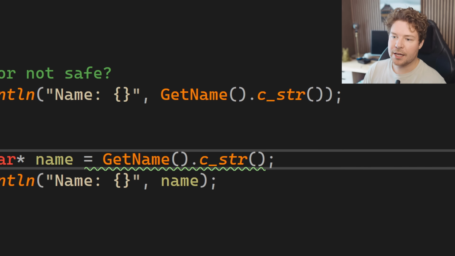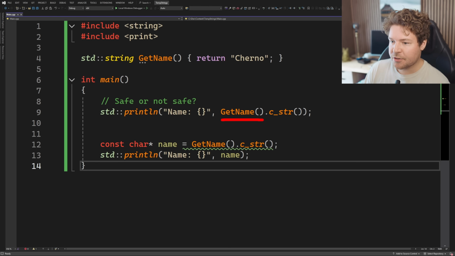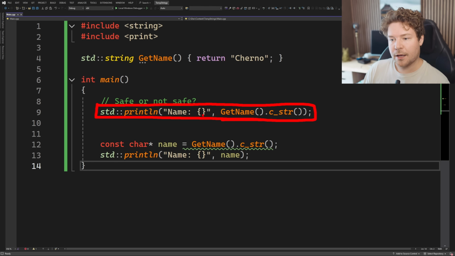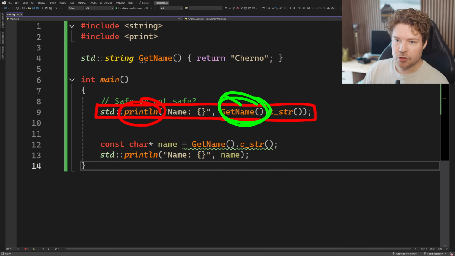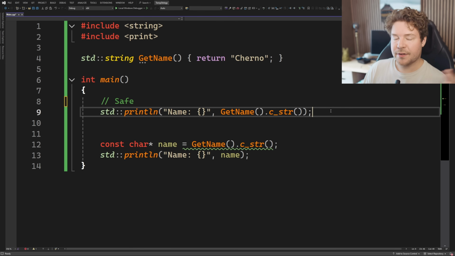Think of it this way. getName is our string, right? Our string dies when we hit this semicolon at the end of our statement. So basically what I'm saying is that this string that we're returning is safe within this exact line of code, which includes going into the print line function. Our actual string object is not going to die until this statement, this expression, actually finishes. When we drop to the next line of code, it's gone. But within this line of code, it's still alive, which means that this is, in fact, safe.